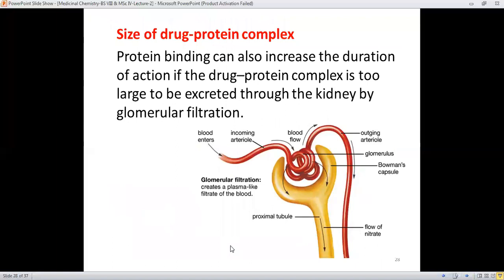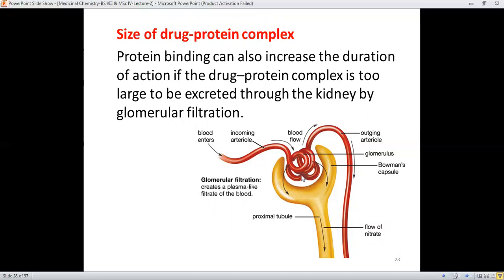Next is the size of the drug protein complex. It means whether the drug protein size is smaller or bigger. The protein binding can also increase the duration of action if the drug protein complex is too large to be excreted through the kidney by glomerular filtration. It means that from the blood, through the bloodstream, it enters the glomerulus, and therefore filtration will occur.